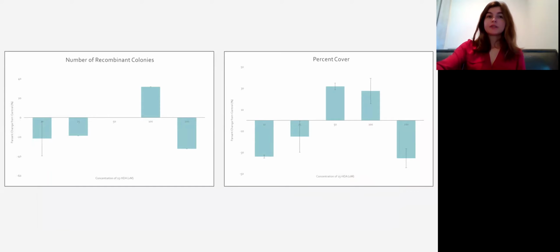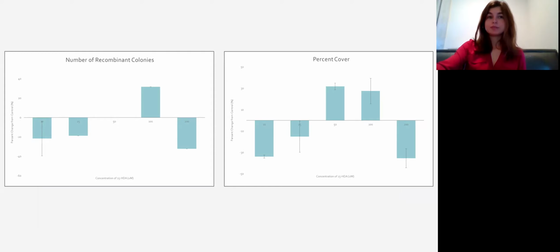So on the left here, we have a graph of the number of recombinant colonies. And on the right here, we have a graph of the percent cover. Now remember that both of these are presented as a percent change from the control. You can see really similar trends in both graphs. They make the same shape.